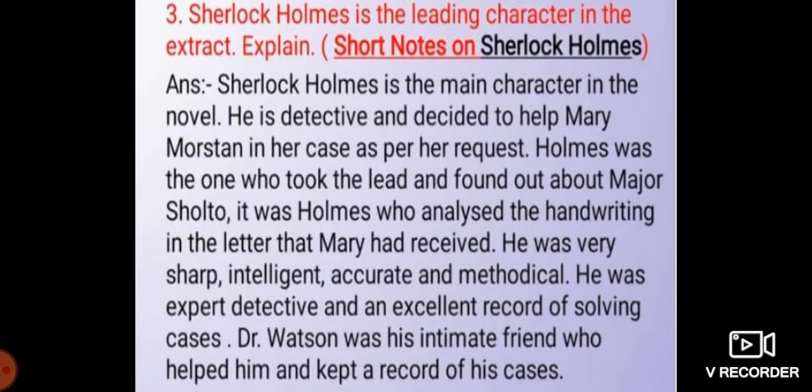Holmes was the one who took the lead and found out about Major Sholto. It was Holmes who analyzed the handwriting in the letter that Mary had received. He was very sharp, intelligent, accurate, and methodical. He was an expert detective with an excellent record of solving cases. Dr. Watson was his intimate friend who helped him and kept a record of his cases.